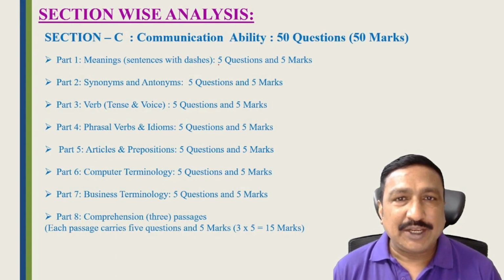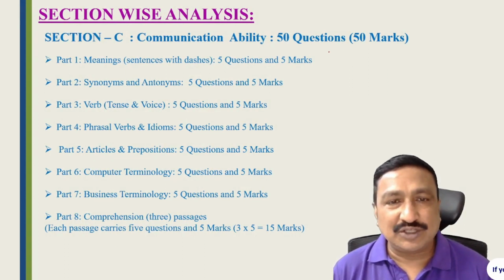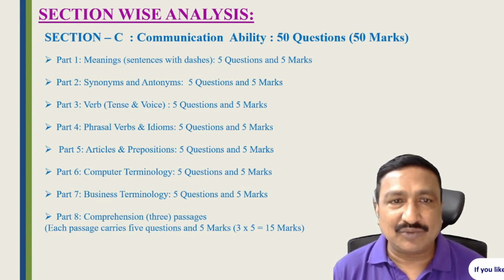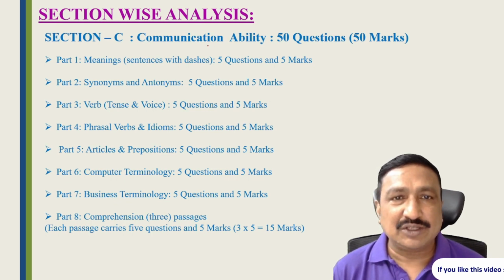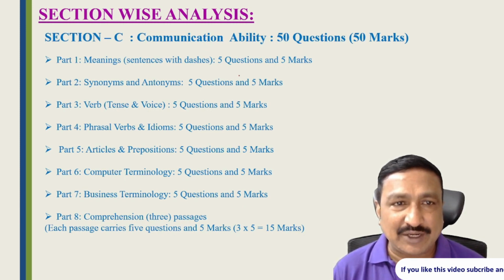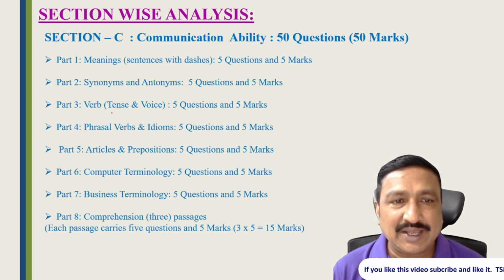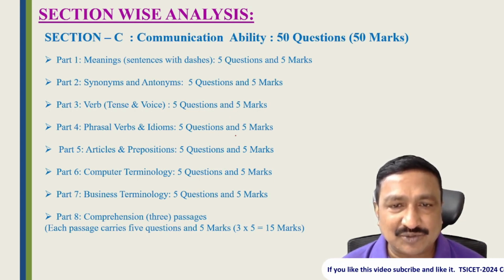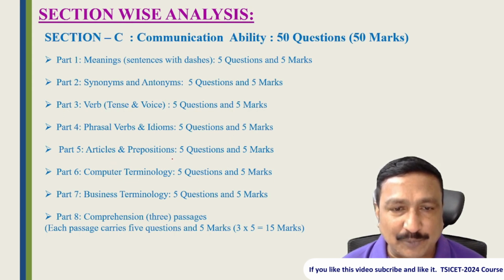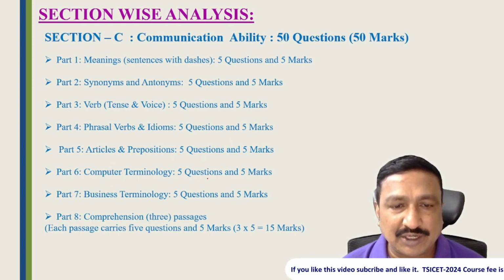Now coming to communication ability. Most of the students know English very well, so this is not very difficult. If you have minimum knowledge of English, we can get a good score in communication ability. First, they ask 5 questions on meanings, 5 questions on synonyms and antonyms for 5 marks, verbs 5 questions for 5 marks, verbs and idioms 5 questions, articles and prepositions 5 questions, computer terminology 5 questions, business terminology 5 questions, and comprehension with 3 passages for 15 marks.